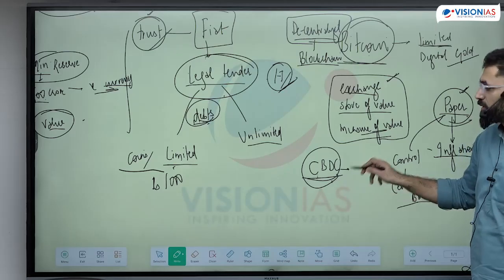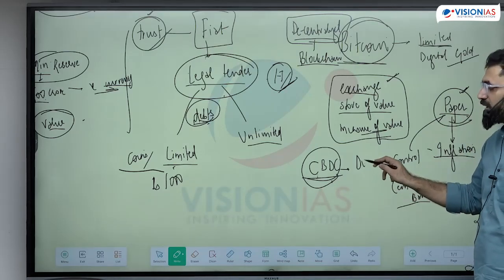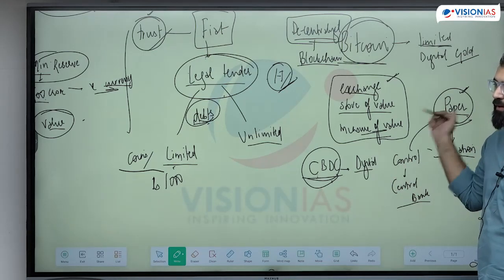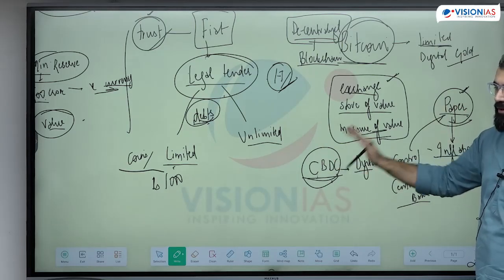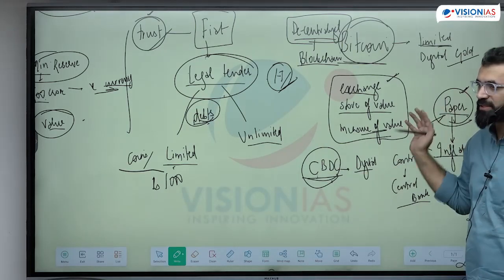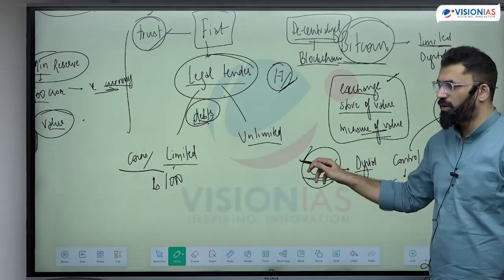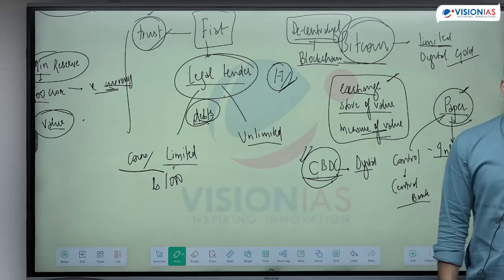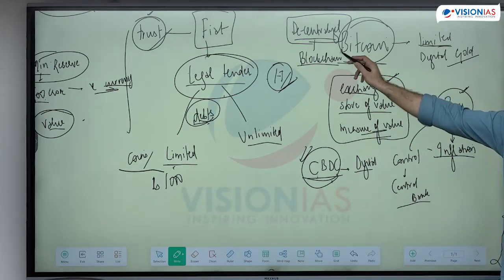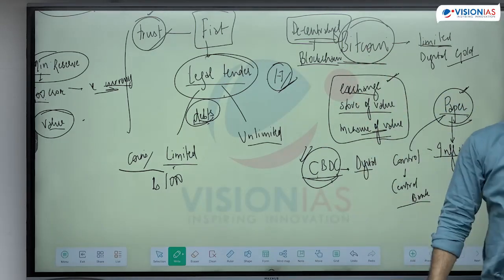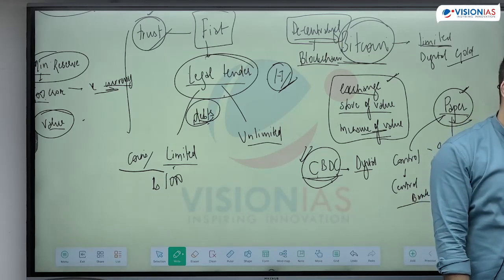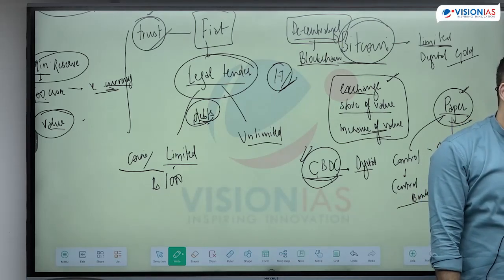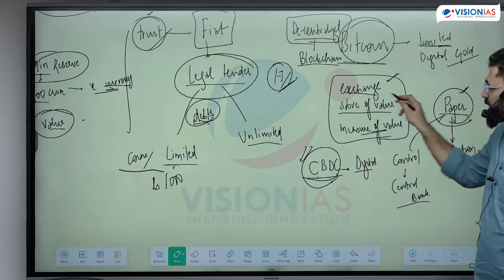The only thing that changes from the paper economy is that it is a digital currency, you don't require paper. Digital hai only, rest of the features are the same. And I can introduce a lot of features in this currency. It depends on what the central bank wants. So this is a legal tender. Then what exactly is the problem? Why are people not accepting Bitcoin? Fluctuations. Why fluctuations? The biggest problem of Bitcoin is this.